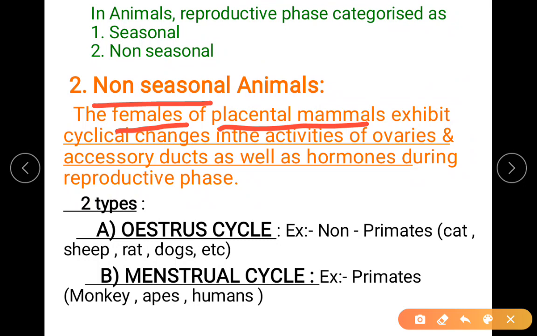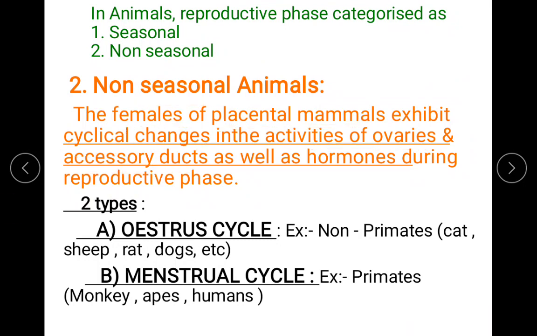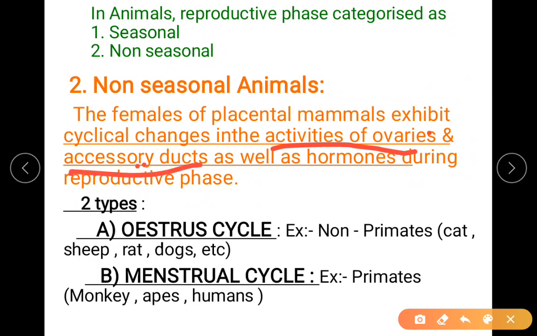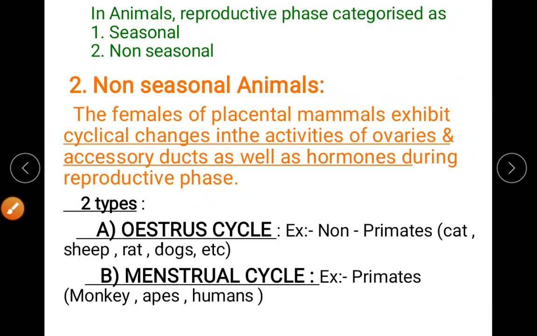So they exhibit cyclic changes in the activities of ovaries and accessory ducts. So the terms activities of ovaries and accessory ducts. Accessory ducts are associated with the ovaries. Okay. So don't go much deeper over there. You have to try to memorize at present. Try to understand something out of it. Okay. So it's activities of ovaries, its accessory ducts, as well as the hormones. So there are hormones also that are playing a major role in the females, in the non-seasonal animals, or you can say the non-seasonal section.